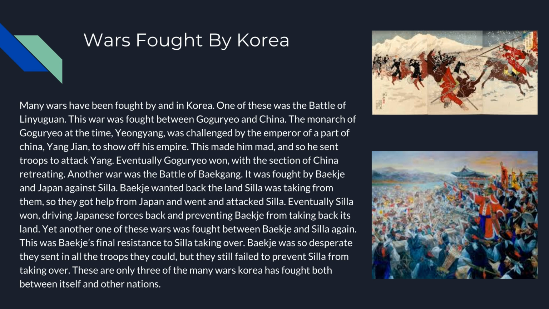Another war was the Battle of Baekje. It was fought by the Baekje and Japan against Silla. Baekje wanted back the land Silla was taking from them, so they got help from Japan and went and attacked Silla. Eventually, Silla won, driving Japanese forces back and preventing Baekje from taking back its land.